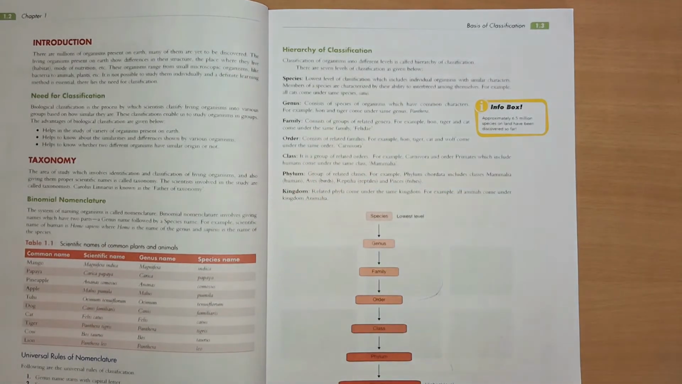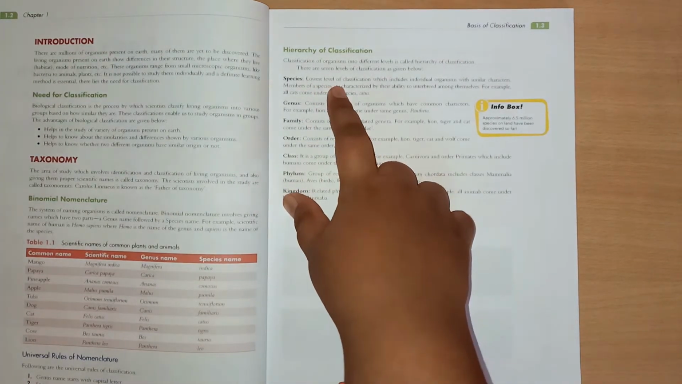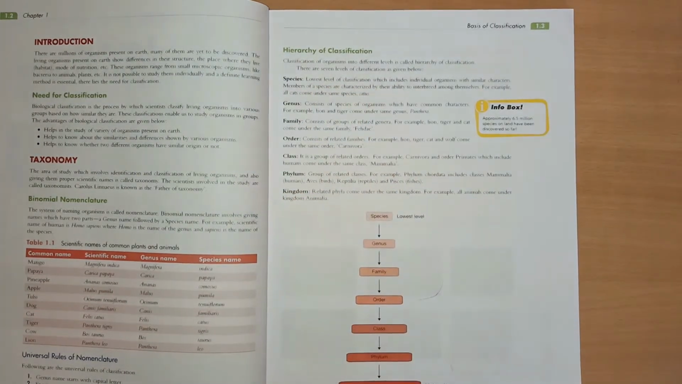Now they are starting from the lowest to the highest level. The lowest is the species and the highest is the kingdom. So let's start with the species. The lowest level of classification, which includes individual organisms with similar characters. Members of a species are categorized by their ability to interbreed among themselves. For example, cat. All cats come under the same species, catus.